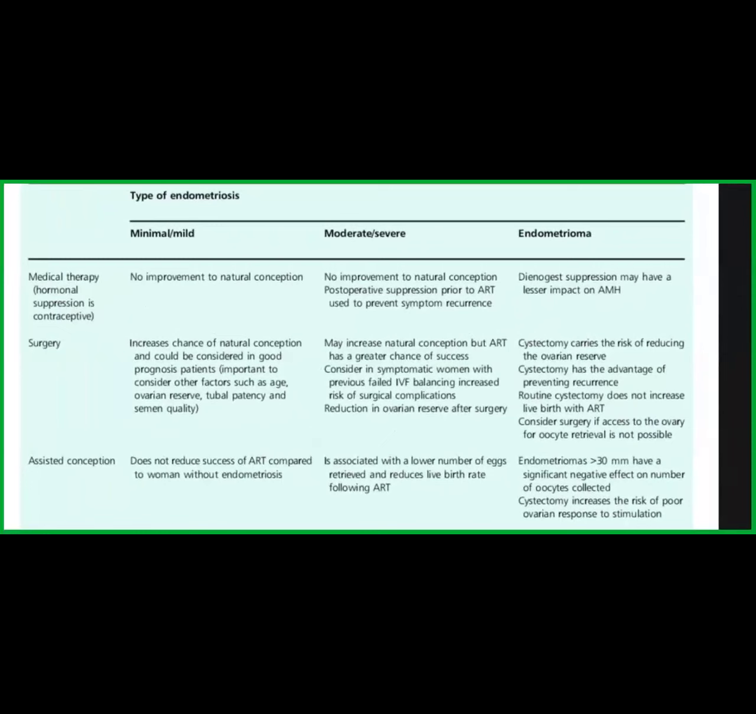So if you want to go for a medical therapy in a patient with mild or minimal endometriosis, it is not going to improve the conception. In a moderate one, there is no improvement to natural conception, but post-operative suppression prior to ART is used to prevent symptom recurrence. And in endometriomas, they say that dienogest is better, and it is not going to affect the AMH more, so it has less impact on AMH.